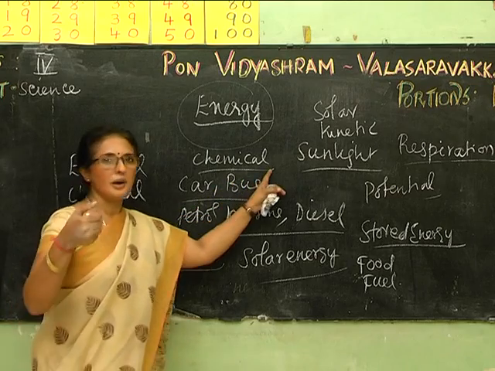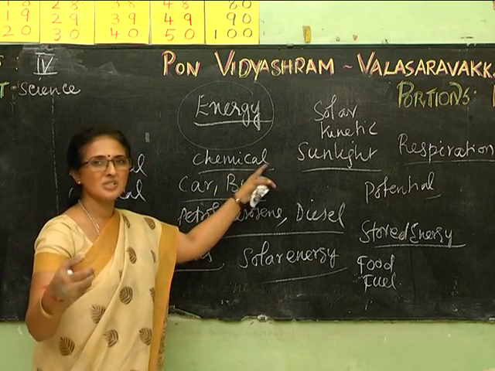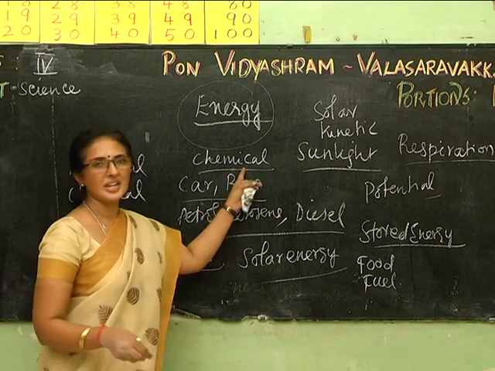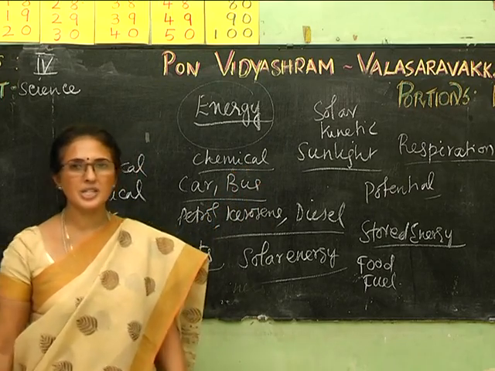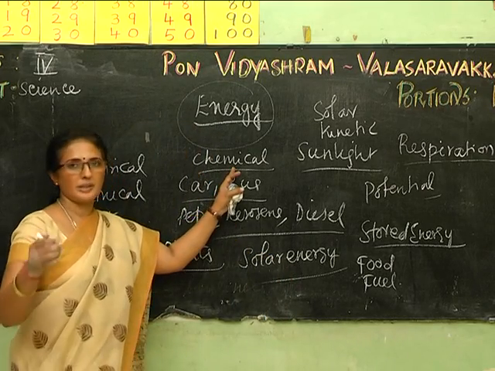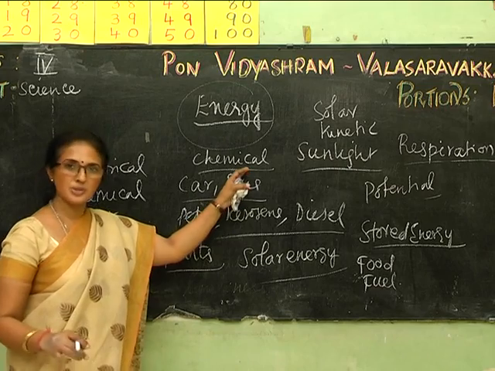Now this chemical energy which is present in the battery, when you switch on the torch or when you are using any item which has a battery, when it comes in contact with the current, this chemical energy is converted into what energy? Electrical energy. So that is how we use the batteries.